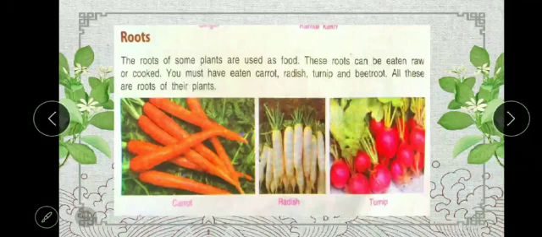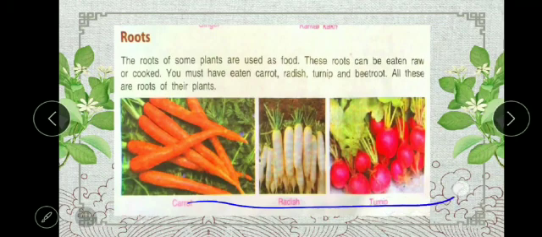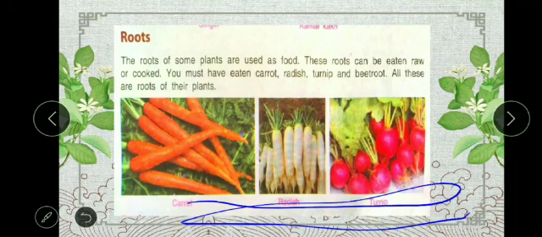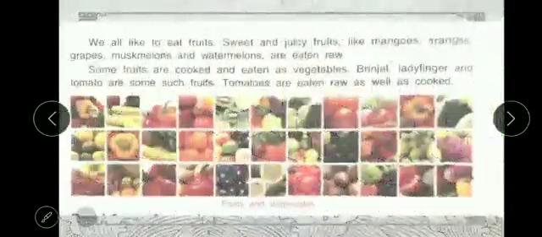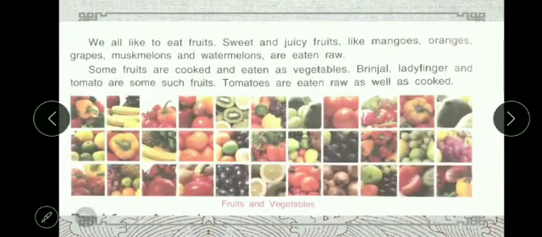Now we will learn about fruits. Fruits keep us fit and healthy. They protect us from disease. We all like to eat fruits. Sweet and juicy fruits like mangoes, oranges, grapes, muskmelon, and watermelon are eaten raw.